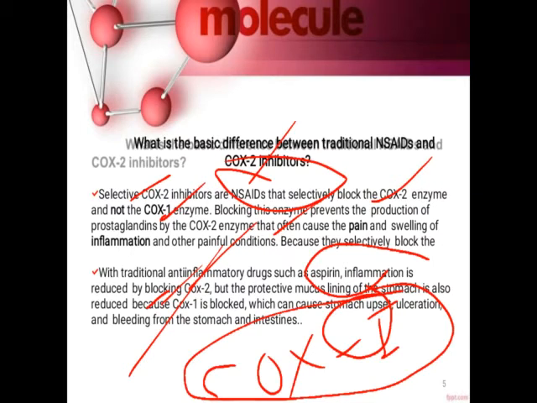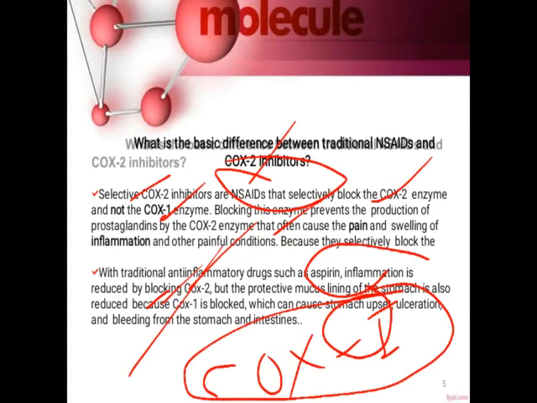So why does stomach upset take place? Because they are non-selective. So along with COX-2, they also inhibit COX-1, and when COX-1 is inhibited, what happens? The lining of the stomach decreases, and when the lining of the stomach decreases, side effects like stomach upset, bleeding, and ulceration can be produced.